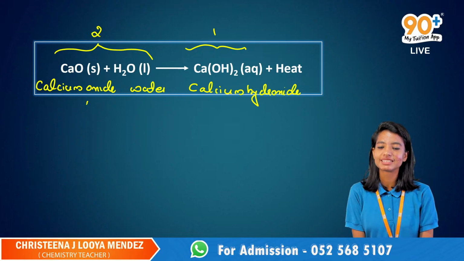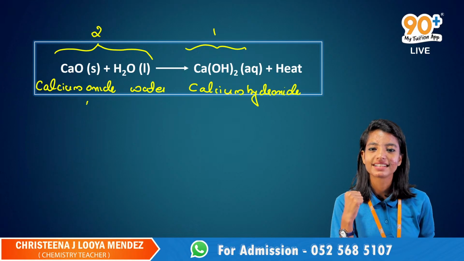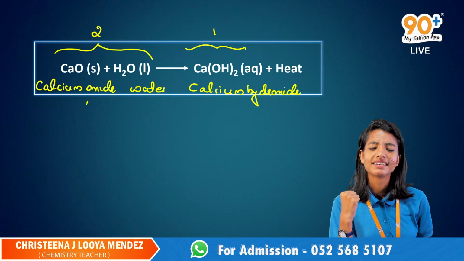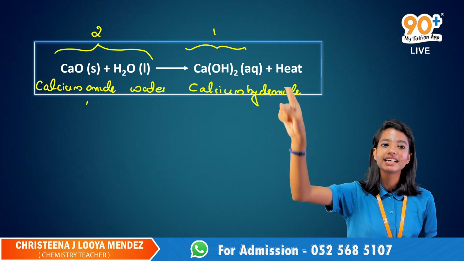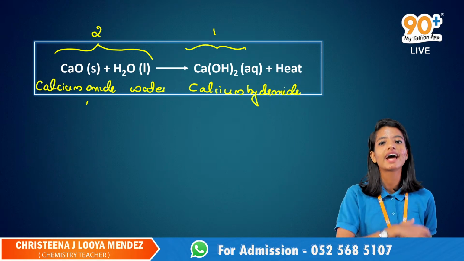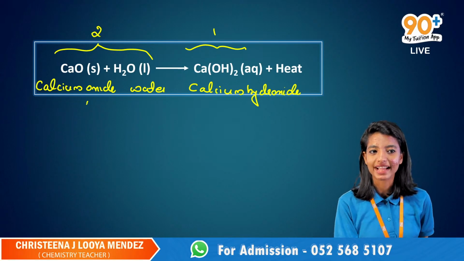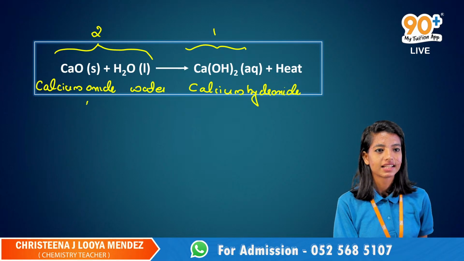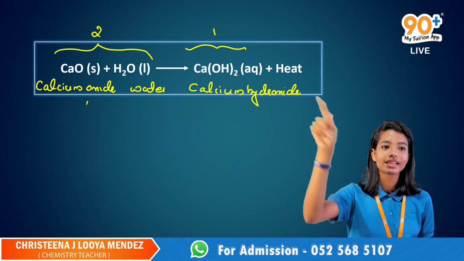Evolution of heat is exothermic or endothermic? Exothermic. Evolution of heat is exothermic. So heat is there on the product side, that means the evolution of heat is taking place. So it is an exothermic reaction. Am I right? Yes, ma'am. So for an endothermic reaction, where will you put the heat?